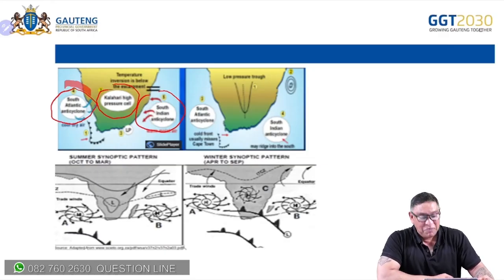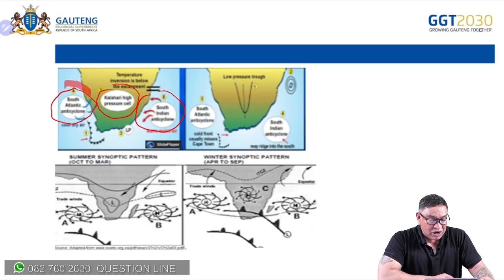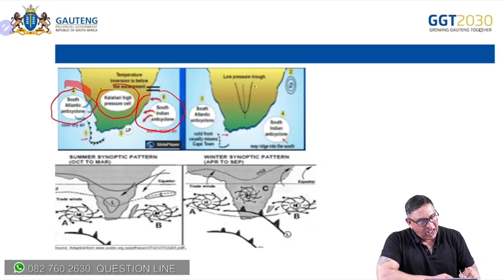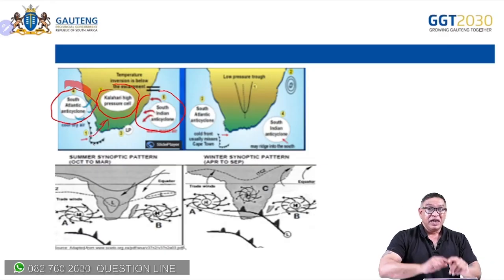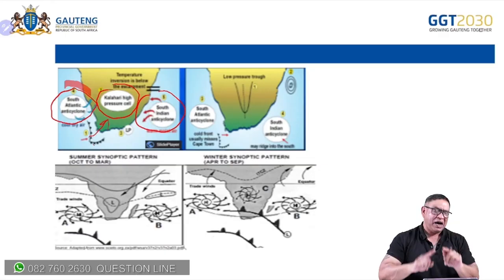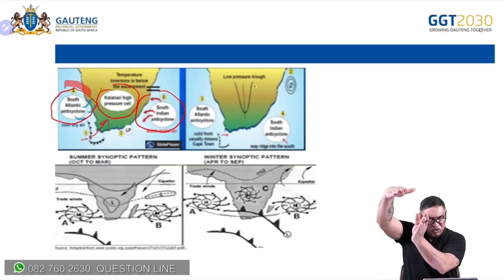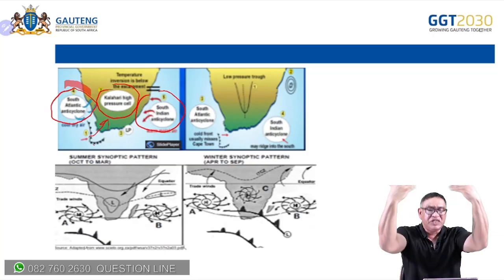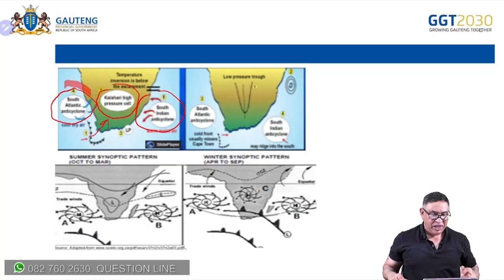So they're in the northerly position. And because they're in the northerly position, they will allow the cold front to come in. So that high pressure, or the subtropical anticyclones, play a big part in allowing the cold fronts to come in, causing frontal rainfall, a decrease in temperatures, and all that.